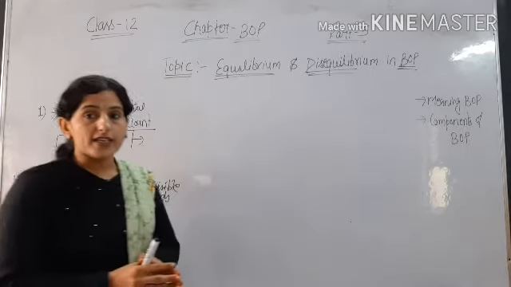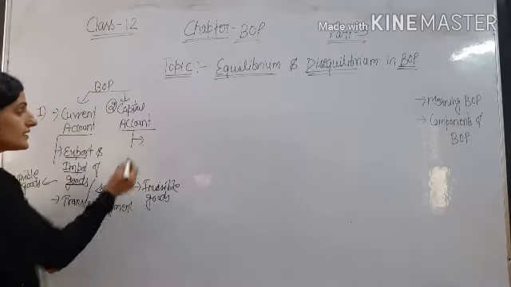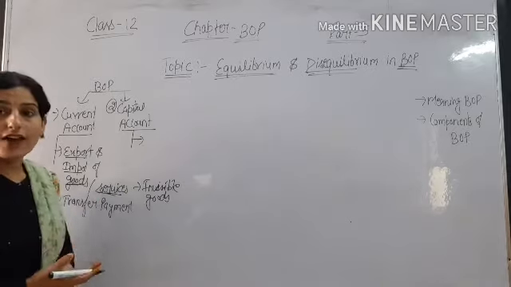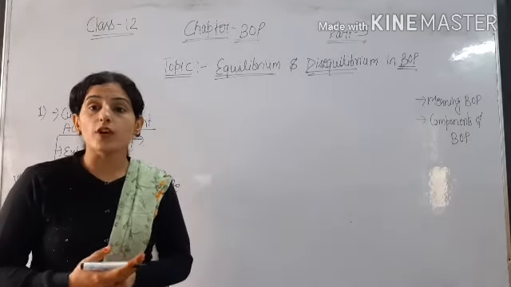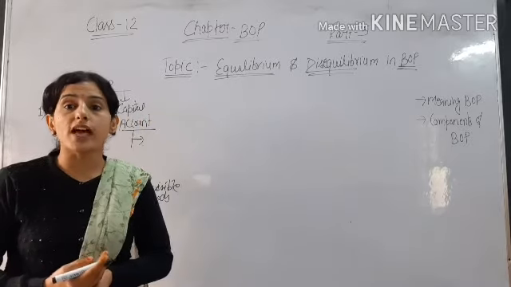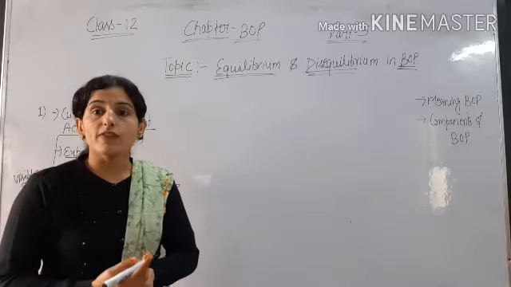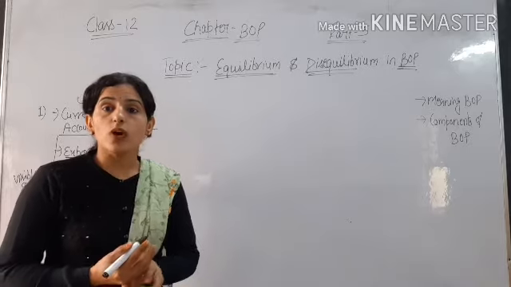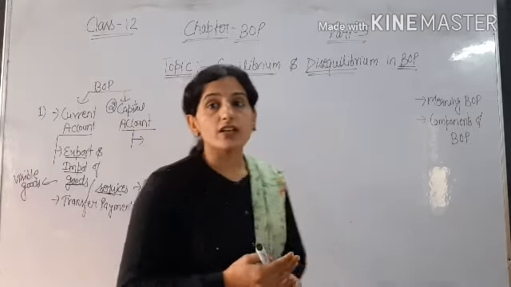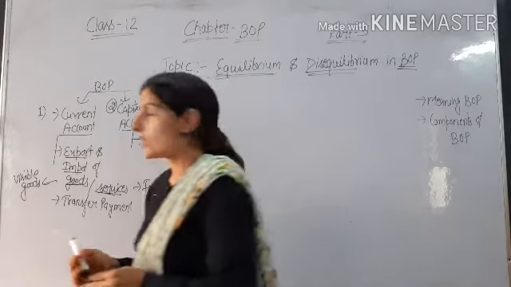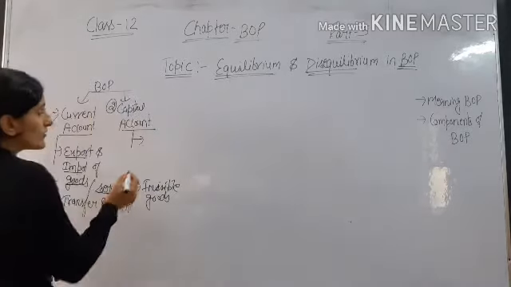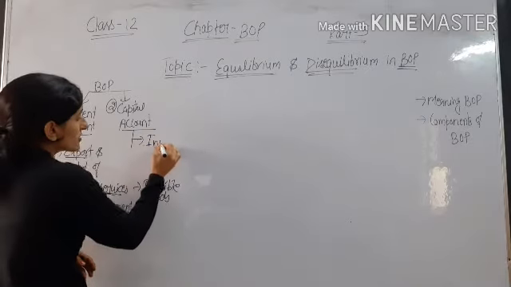The second is investment by foreigners in our domestic economy. If a foreigner is purchasing bonds and shares of our domestic company, the ownership of these bonds and shares changes from our domestic country to a foreign country. So mainly in the capital account we include investment.